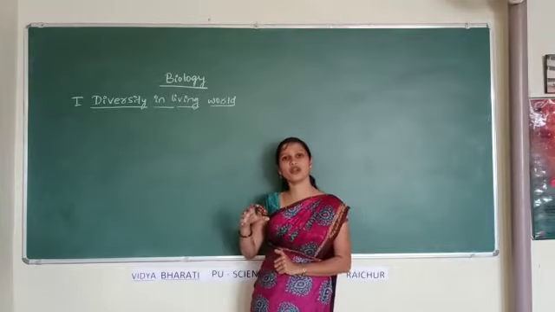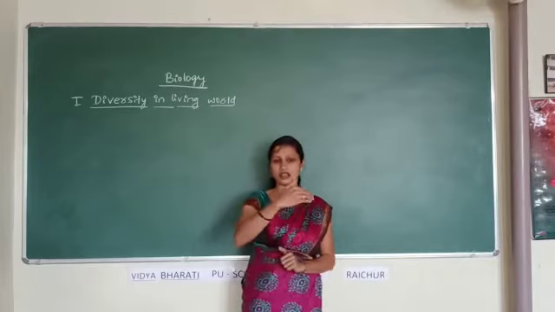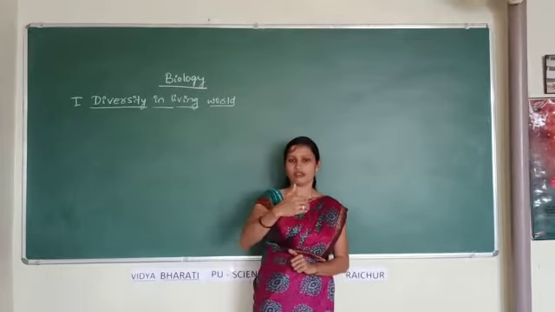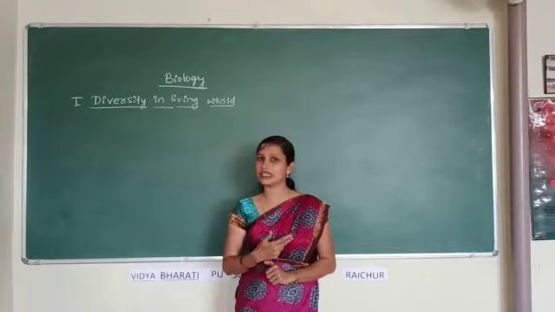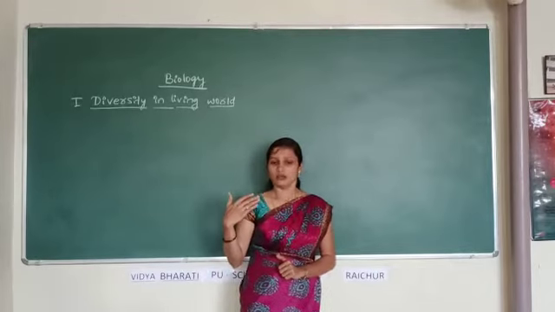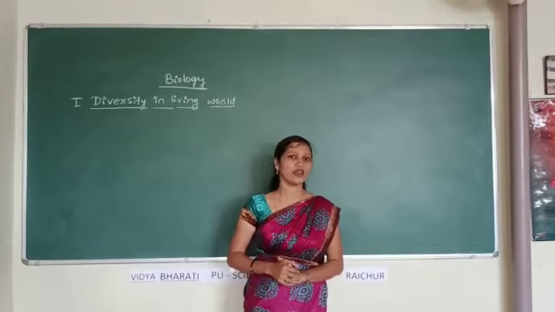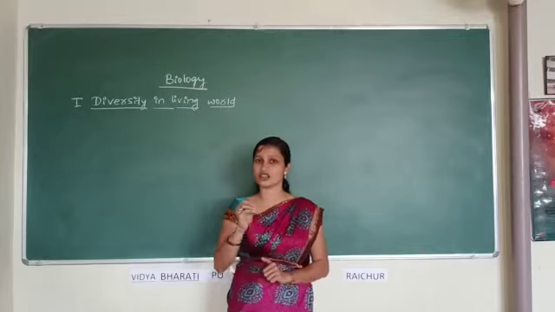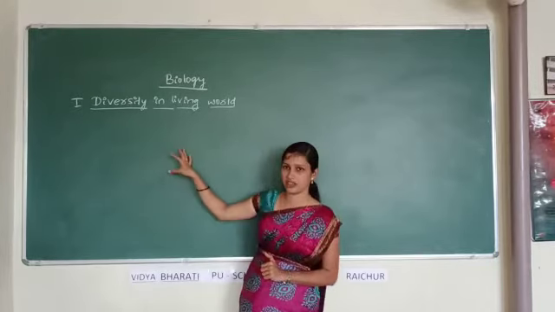In this chapter, you are going to study about the different phyla which come under invertebrates and vertebrates, like phylum Porifera, phylum Coelenterata, phylum Platyhelminthes, phylum Aschelminthes, phylum Annelida, Arthropoda, Mollusca, Echinodermata, etc. You have studied this in 9th standard, and in detail you are going to study here.